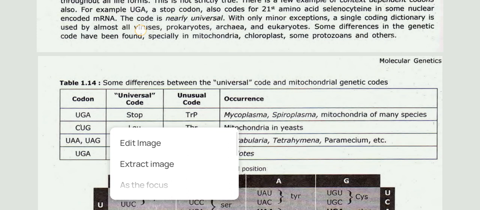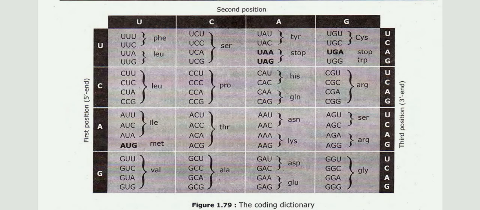The first position, the 5' end, is represented on the left side margin, the third position, the 3' end, on the right side margin, and the second position on the top side. So we will be representing it like this to get the complete codons.